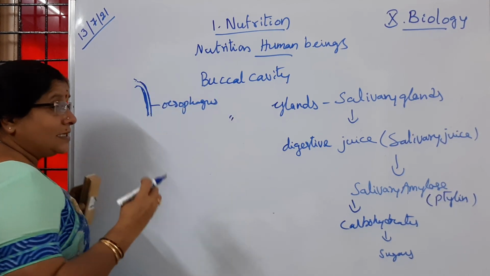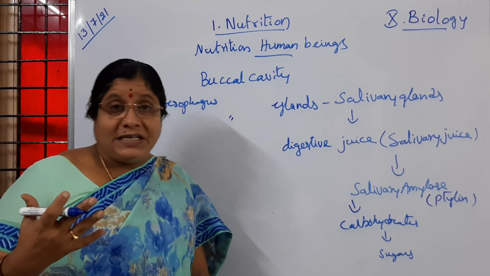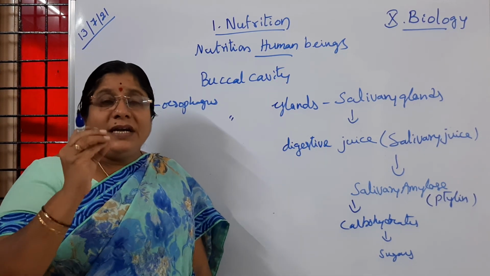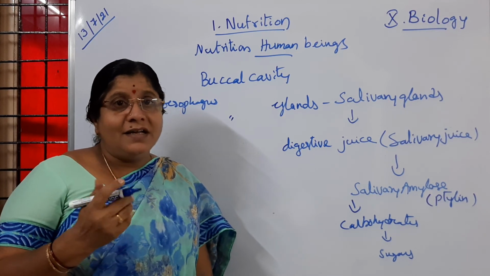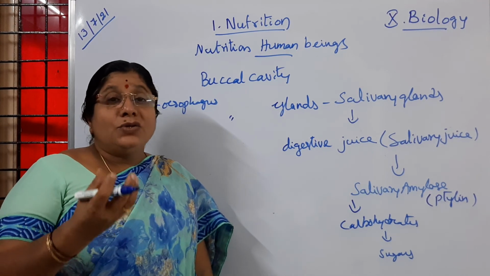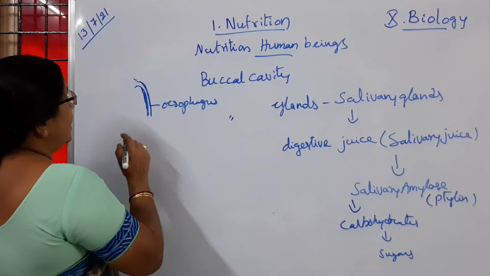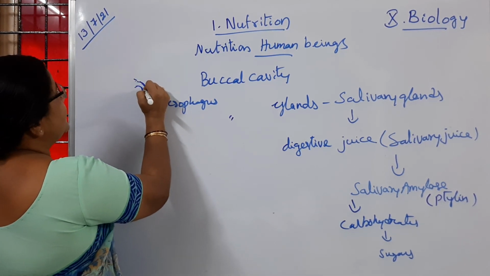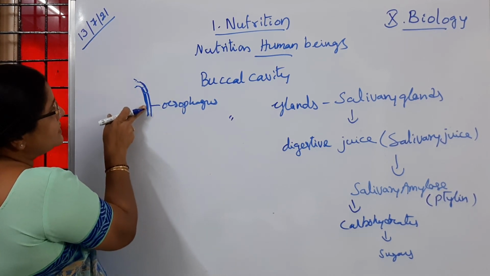So into the pharynx, small little quantities. All at a time, whatever is there in the plate, we are not going to keep in the mouth. So a little quantity of food we are going to swallow. Is it not, children? Whichever is crushed or ground or masticated, that small quantity of food is said to be the bolus. So the bolus from this part enters into the esophagus, and